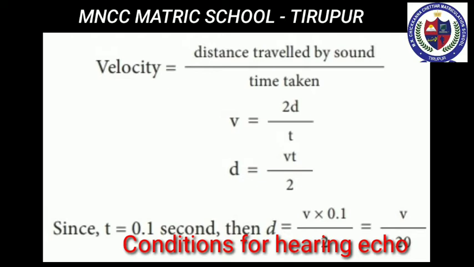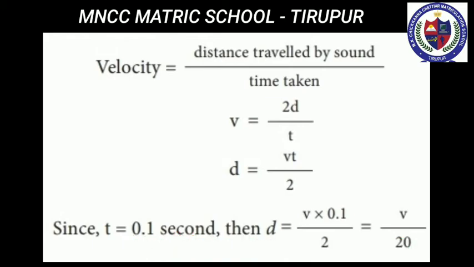The above rules can be satisfied only when the distance between the source of sound and the reflecting surface would satisfy the following equation. Velocity is equal to distance traveled by sound divided by time taken. So, V is equal to 2D divided by T. Here, T is equal to 0.1 second. Therefore, D is equal to V by 20. The minimum distance required to hear an echo is 17.2 meter.